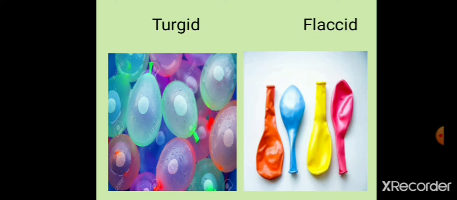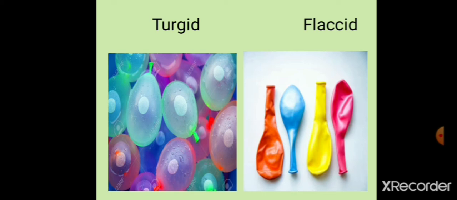Just for your understanding, I have given you the example of balloons over here. So what does the term turgid mean? When a cell is filled with water, that cell is called a turgid cell. Right? So a balloon filled with water means it is turgid. This is just an example, students.